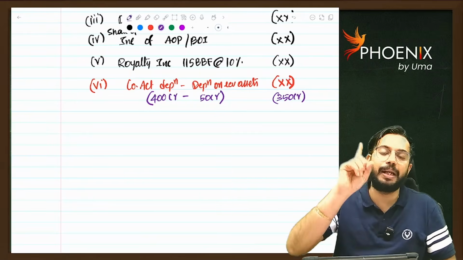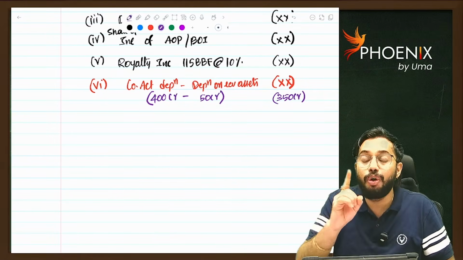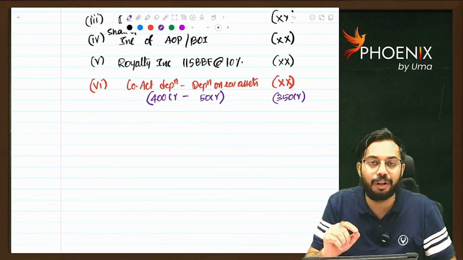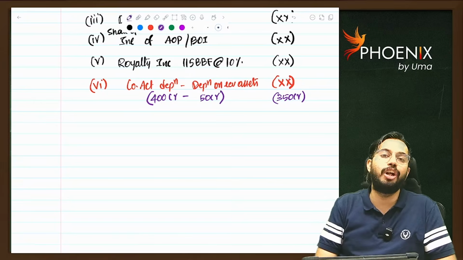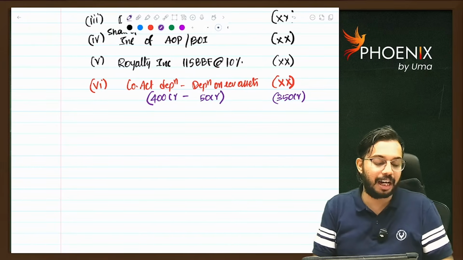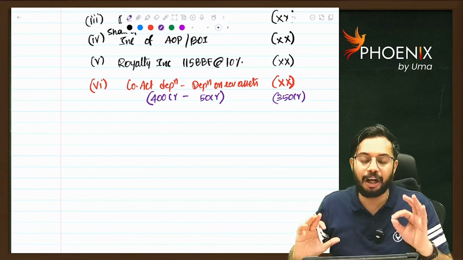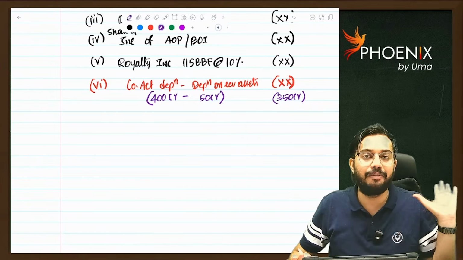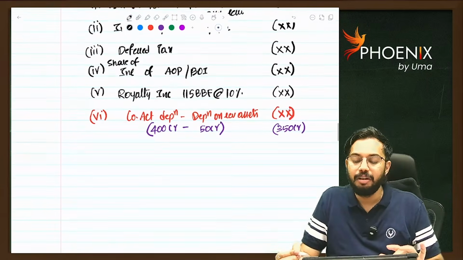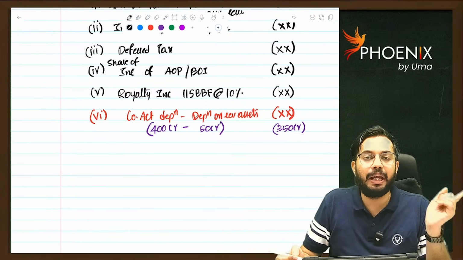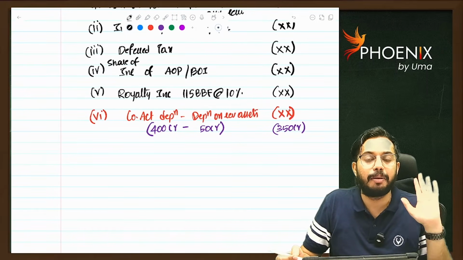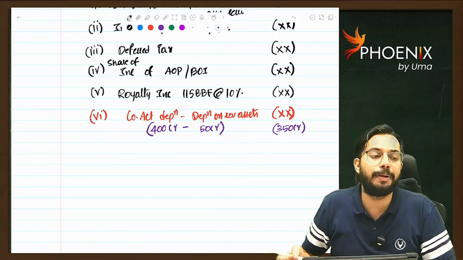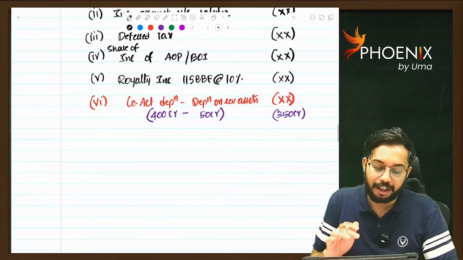So you will add back Companies Act depreciation. When you are reducing, don't think of income tax depreciation. You need to reduce Companies Act depreciation only, but after reducing depreciation on revalued assets. Are you able to understand? I hope this depreciation concept is very clear. This adjustment will surely come in the examination, so please be very careful. So what I said: PGBP, add Companies Act, reduce income tax. Book profit, add Companies Act, reduce also Companies Act, but after reducing depreciation on revalued assets.